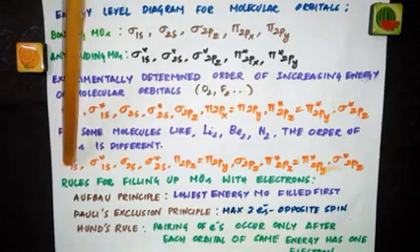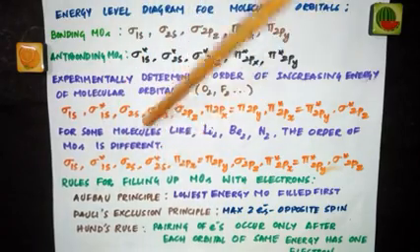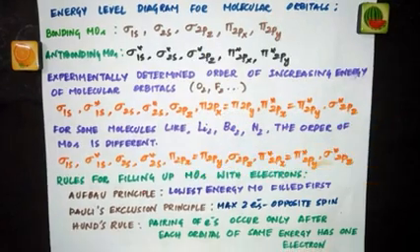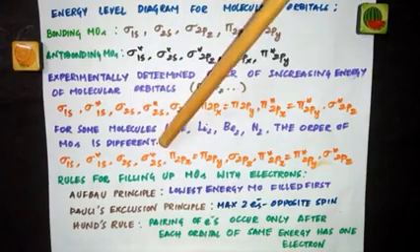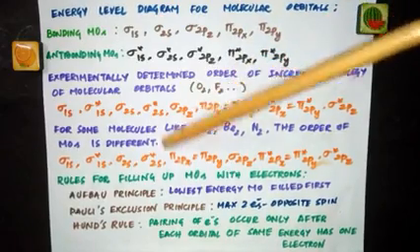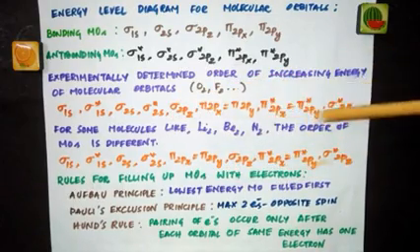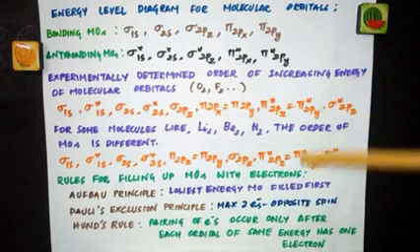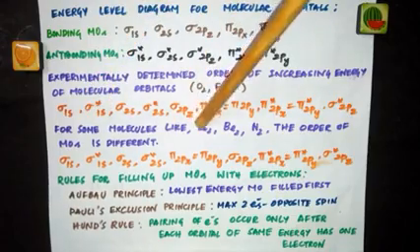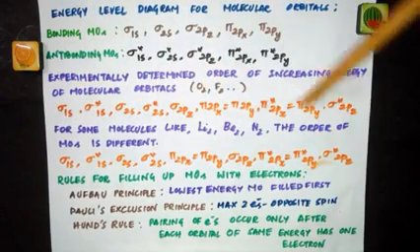So the other order is, see, sigma 1s, sigma star 1s, sigma 2s, sigma star 2s. Till that it is same. Here you have sigma 2pz, but for some diatomic molecules, this sigma 2pz has higher energy than this. So this comes in the front. Pi 2px equals pi 2py, and then comes sigma 2pz, and then this is as such. Pi star 2px equals pi star 2py, and sigma star 2pz. So for molecules like Li2, Be2, N2, this order is followed. For oxygen O2, F2 molecules, this order is followed.